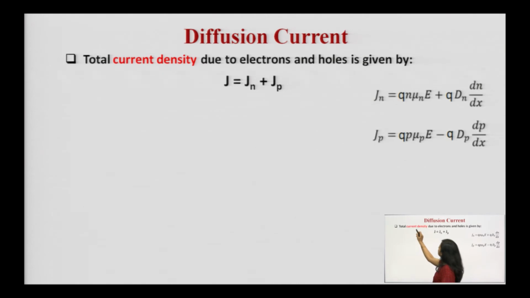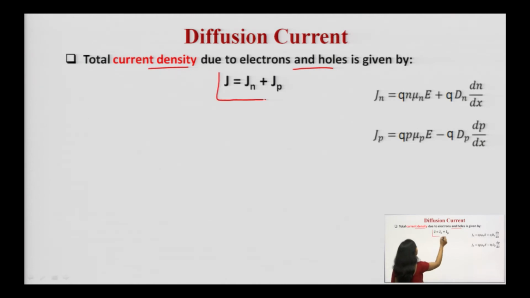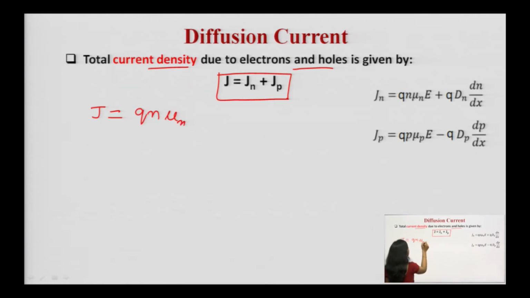If you have to calculate the total current density due to the electrons and holes both: in the previous equations we discussed the current density because of electrons and because of the holes, but now in general the total one will include the current density because of electrons and holes. So, what are you going to write over here? J is what? First, Jn is Q n mu n E, where mu n is the mobility of electrons, plus Q, charge on the electron, Dn, the diffusion coefficient, into dn upon dx, the concentration gradient.